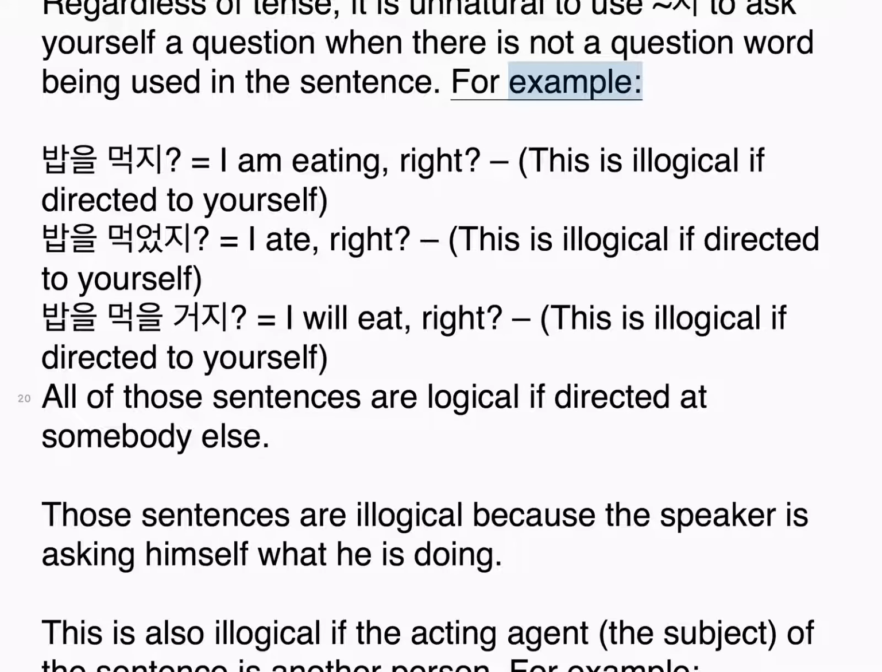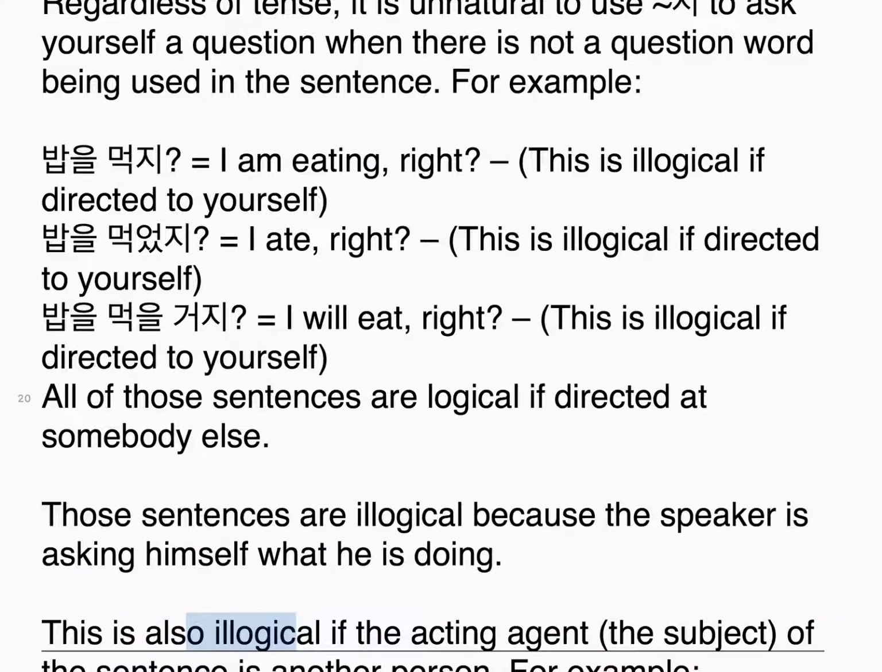For example, 밥을 먹지. I am eating, right? This is illogical if directed to yourself. 밥을 먹었지. I ate, right? This is illogical if directed to yourself. 밥을 먹을 거지. I will eat, right? This is illogical if directed to yourself. All of those sentences are logical if directed at somebody else. Those sentences are illogical because the speaker is asking himself what he is doing.